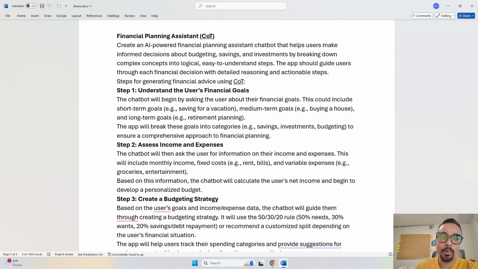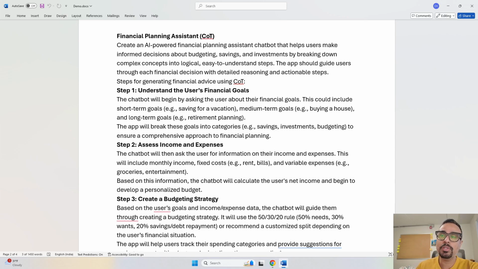Now, to do that, the app has to understand the user's financial goal. So it will ask what is your financial goal: short-term goal, medium-term goal, long-term goal, retirement goal. So it can be for any kind of person who wants to start thinking about their personal finance planning. Then it will ask you for the income and expenses that you have.